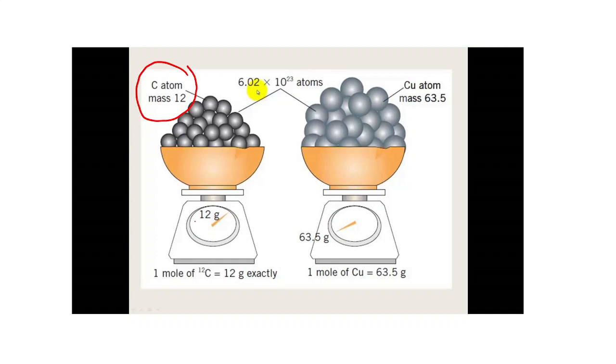If the atomic weight of carbon is 12 gram, then that will contain this many particles, shown by these small spheres. They will contain 6.02 into 10 to the power 23 atoms, and so will copper if taken 63.5 gram, because the atomic weight of copper is 63.5 grams.